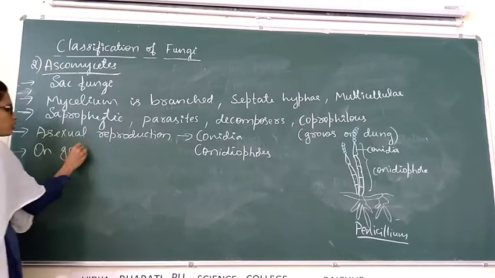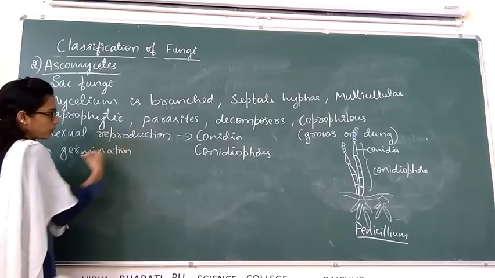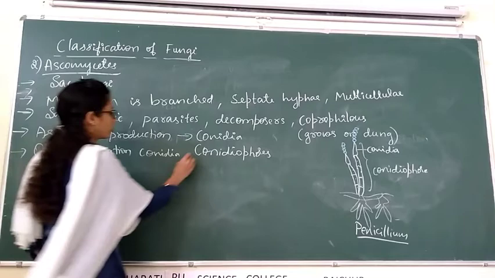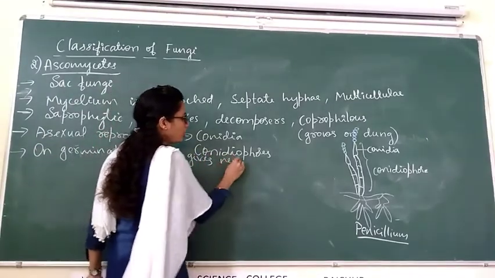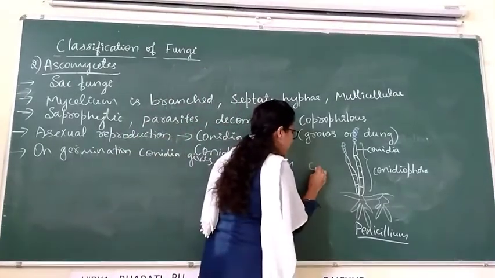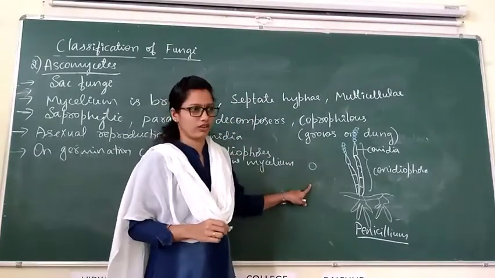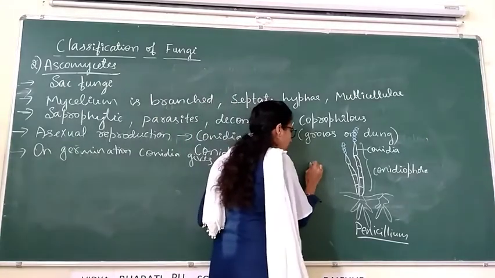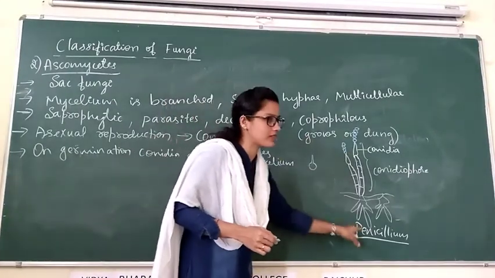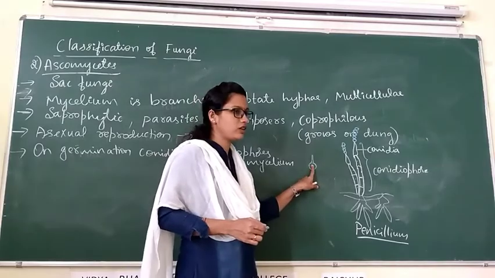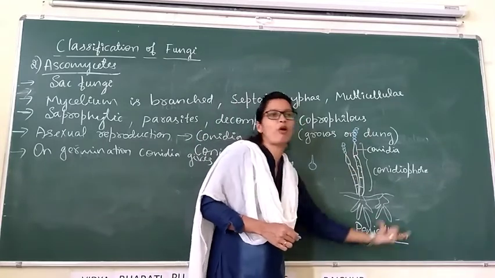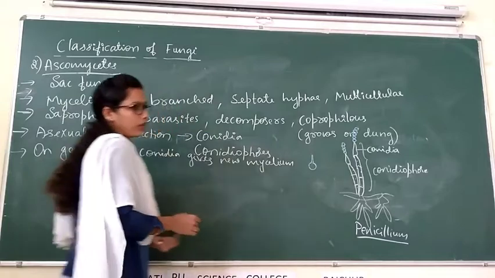In presence of moisture or water, this conidia germinates and gives new mycelium or new fungal body. Consider this a conidia; in presence of water it germinates and develops into a new fungus like this.